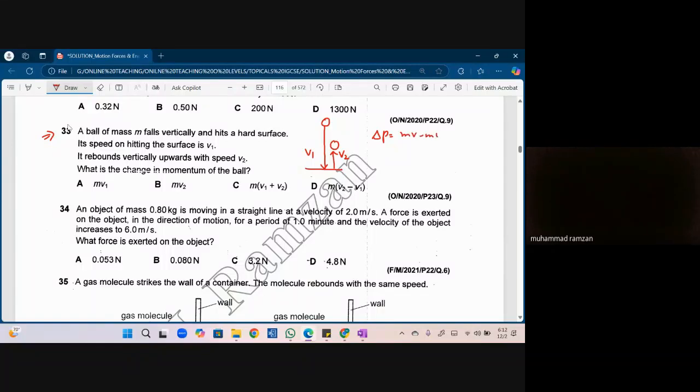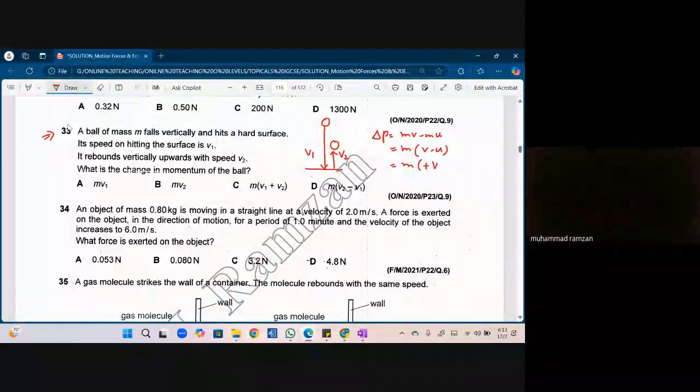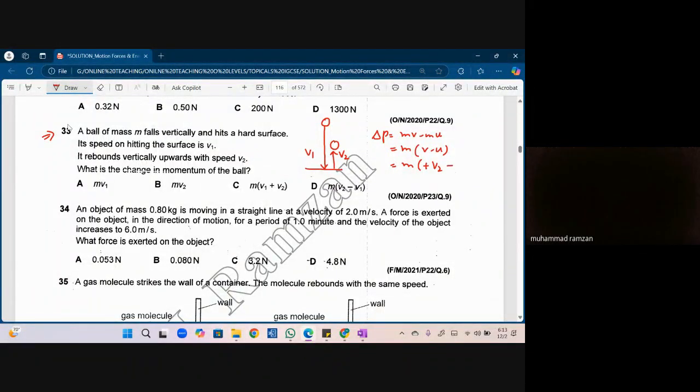Can I say mv minus mu होता है? अब mass common ले लेंगे, v minus u होता है. v वो velocity है जो final है hit करने के बाद. Can I take it upward as whatever you say? What is the upward velocity? Positive or negative? Positive. So it means it is negative v2, plus v2. This minus sign is for the formula, and downward is taken as v1. So can I say change in momentum is equal to m times v1 plus v2? We can interchange the positions because they are being added. So what's the answer? See, is that clear to everyone? Good.